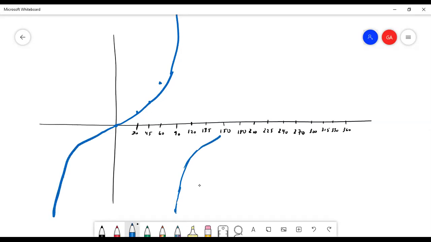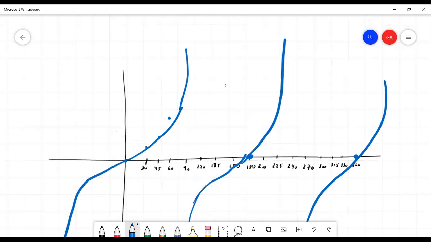And so we have something similar, and it's a repeating pattern. As you approach 270, my spacing is not perfect here, but you'll have another asymptote, right? And it keeps repeating this pattern. And it crosses the x-axis at 0, 180, 360, and so on and so forth. So this is the pattern for tangent.